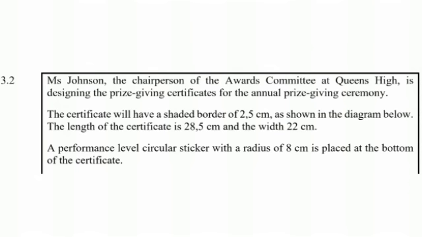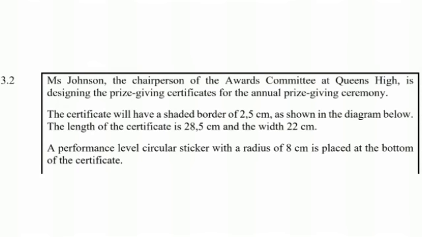In 3.2, Ms. Johnson, the chairperson of award committee at Queen's High, is designing the prize giving certificates for the annual prize giving ceremony. The certificate will have a shaded border of 2.5 centimeters as shown in the diagram below. The length of the certificate is 28.5 and the width is 22 centimeters.